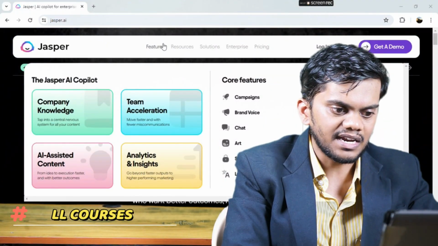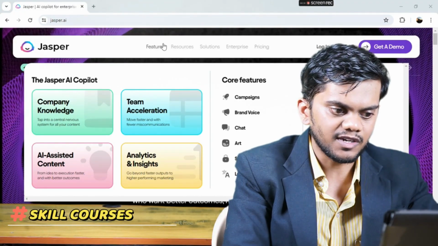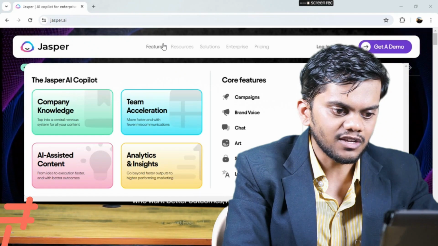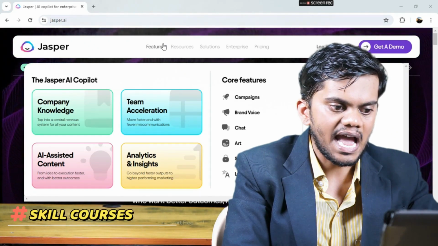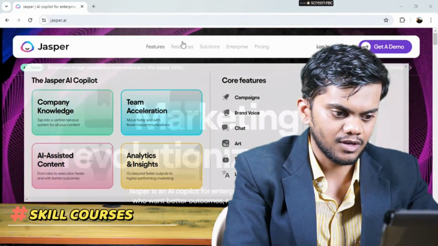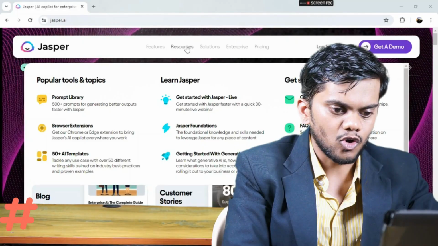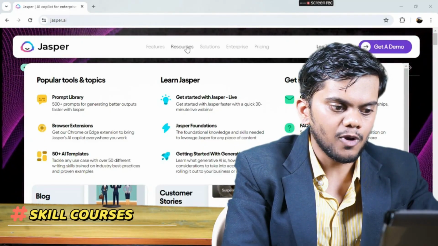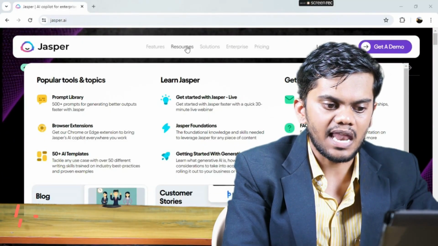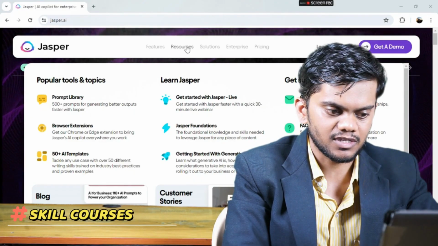I will see the content creation and SEO integrations, integrated campaign and project management. You see here brand voice and customization tools, AI art and generation, and enterprise solutions. Then you see the resources option over here. Popular AI resources are also there: the libraries, browser extensions, and 50 plus AI templates.